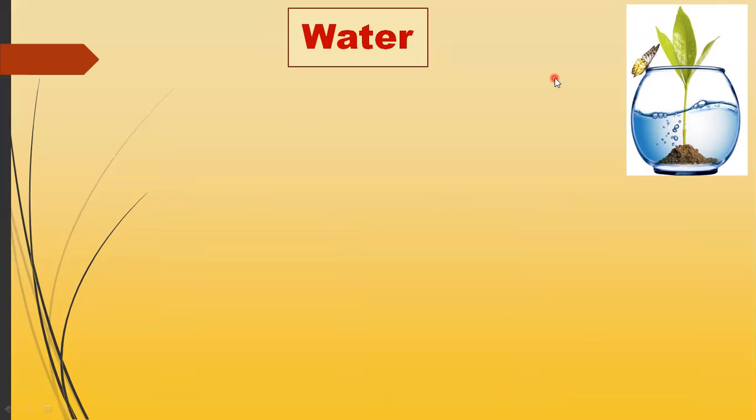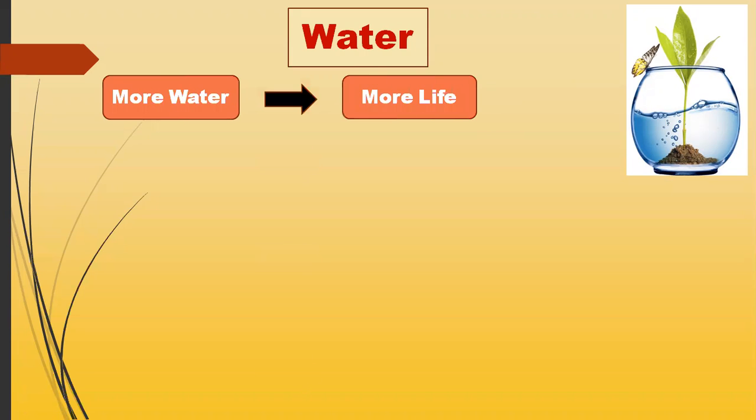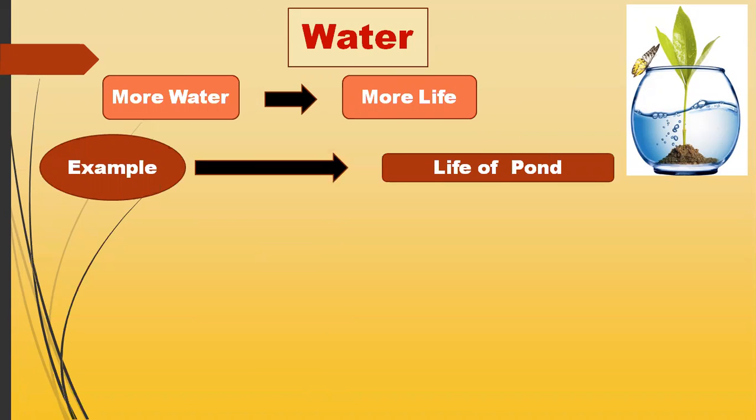Now come towards another factor, that is water. Class, as we know, water is very essential for life. We can't survive without water. So water is our basic necessity. Now we look at what the effect on the habitat will be if the water begins to decrease. As we know, when there is more water, there will be more life, because water is very essential for us. So let's consider the example of the life of a pond.